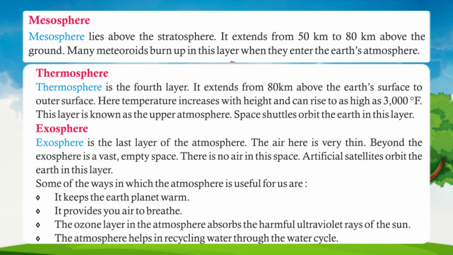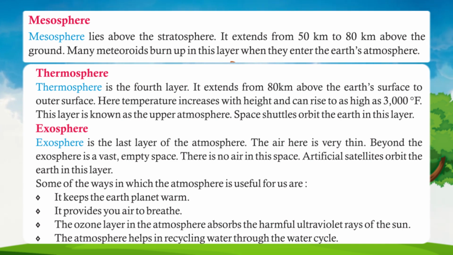Mesosphere. Mesosphere lies above the stratosphere. It extends from 50 kilometers to 80 kilometers above the ground. Many meteoroids burn up in this layer when they enter the Earth's atmosphere.